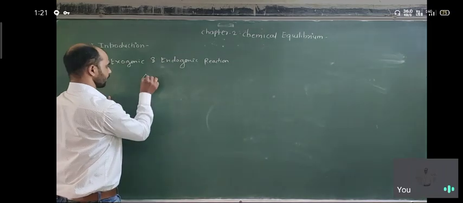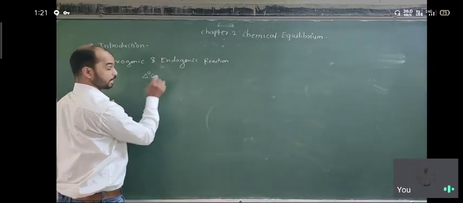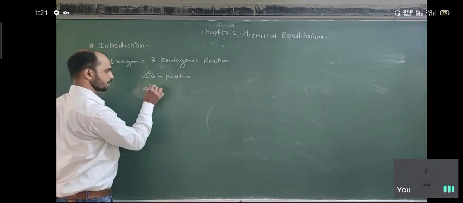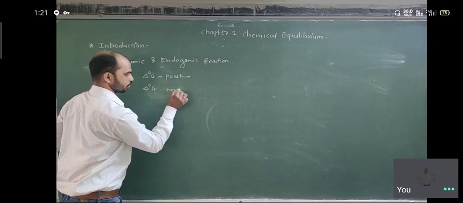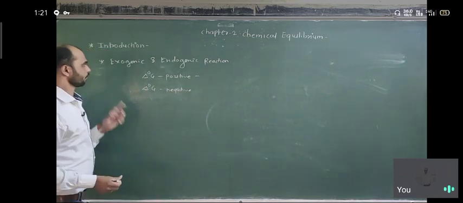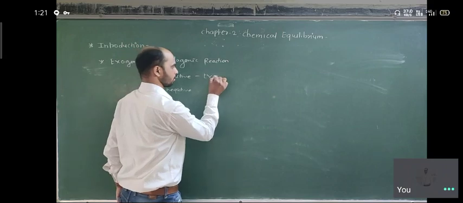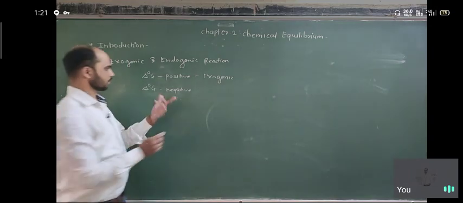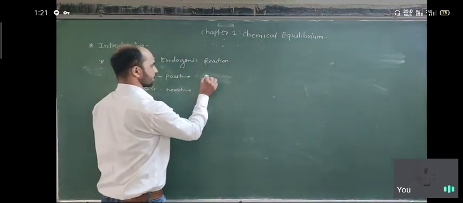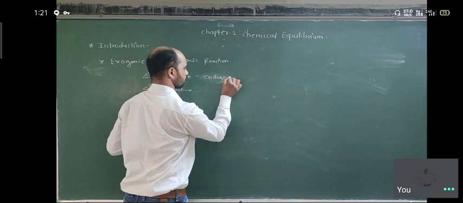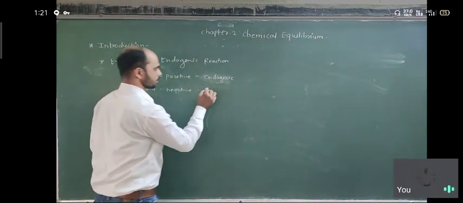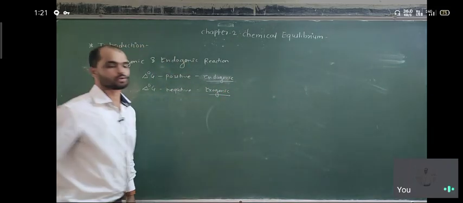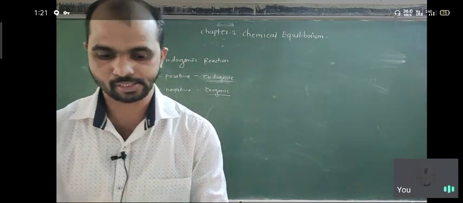So basically the first condition is that the standard Gibbs free energy is positive, and the second condition is that the standard Gibbs free energy is negative. Suppose it is positive, at that time we say there is an endergonic reaction, and when it is negative, it is vice versa. When it is positive, we say it is endergonic, and when it is negative it is exergonic. So two kinds of reactions, endergonic and exergonic reactions, are considered.